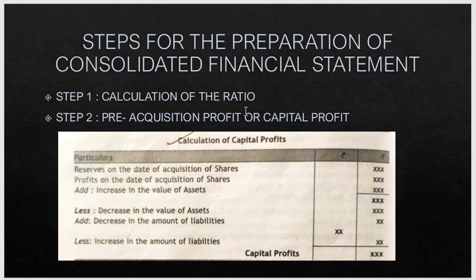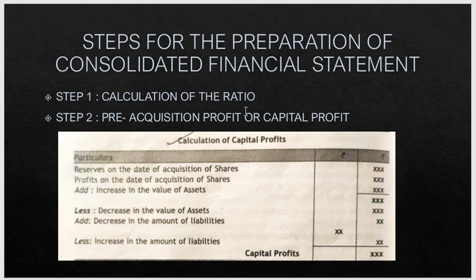Ascertain the total number of shares in the subsidiary company by dividing the total share capital by the face value per share. Then ascertain the number of shares of the subsidiary company held by the parent company. Ascertain the number of shares held by minority shareholders. Calculate the ratio of their respective holdings. This ratio will be used in the distribution of capital and revenue profit.